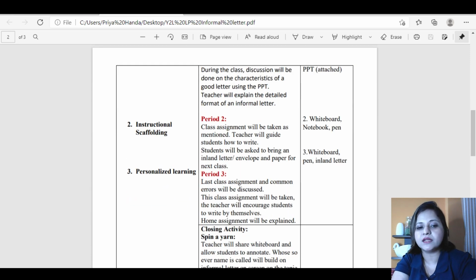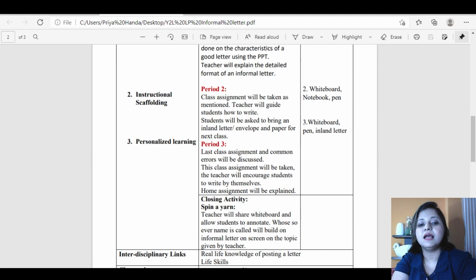Then coming to the third and final class, third period, last class assignment and common errors will be discussed. Whatever happened in the last class, the last letter, then this class assignment will be taken. The teacher will encourage students to write by themselves. Now that was guided by the teacher, it would be independent writing by the students. Again, it is mentioned in the class assignment what is the topic, then home assignment will be explained.